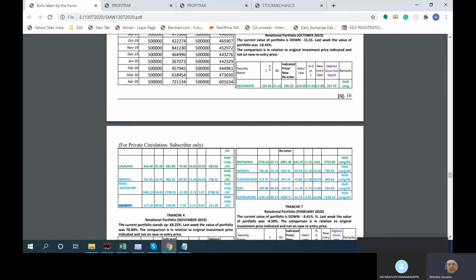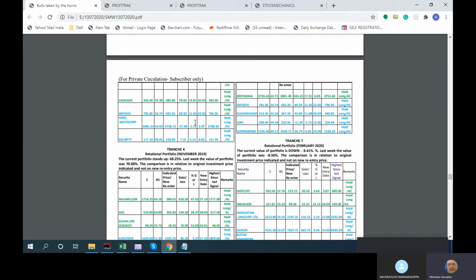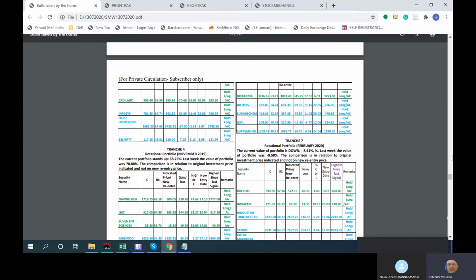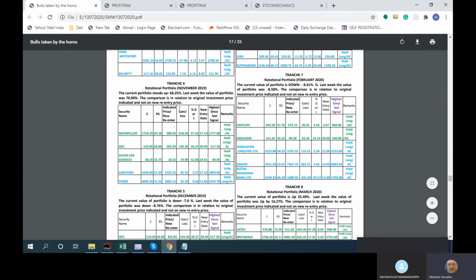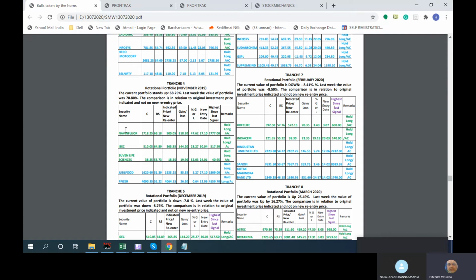So whenever we had the new signal opportunity, we will look only for new signal opportunities to enter into this portfolio. If there is some exit in these 5 and there are new entry opportunities, we'll enter. So tranche 4, this is another very good performing one, the best performing up till now. Even in the bad market, one time it had gone for 100% return.